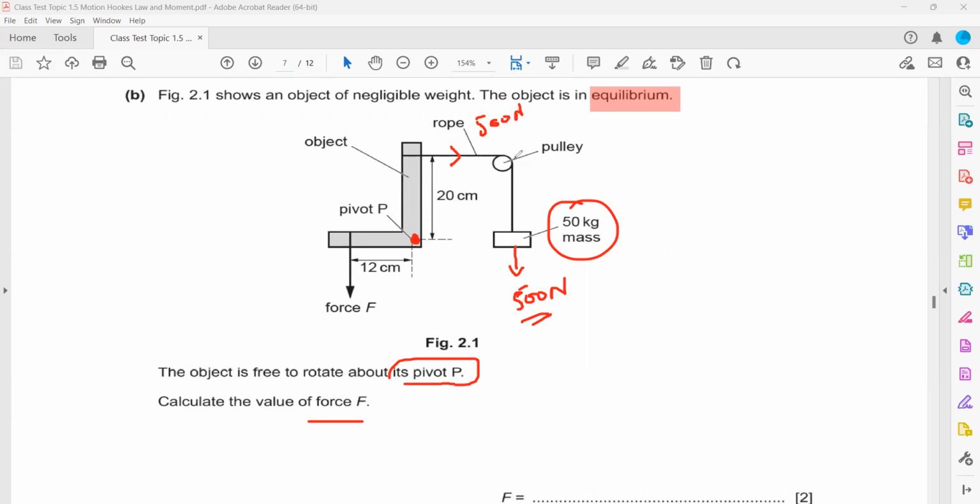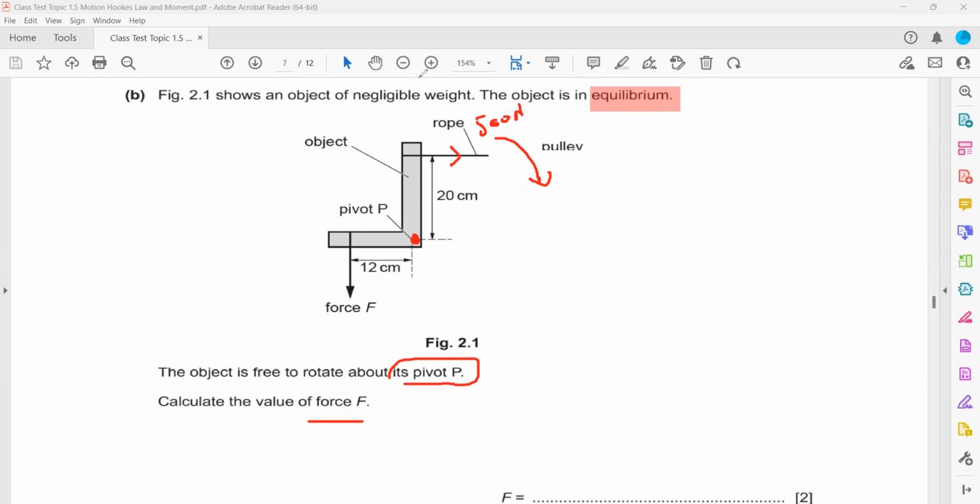This is the point of rotation. Now if I just ignore this part because that's not related, I have to identify the clockwise and anti-clockwise rotation. Because of this 500 Newton, which direction will it appear to rotate? Clockwise.